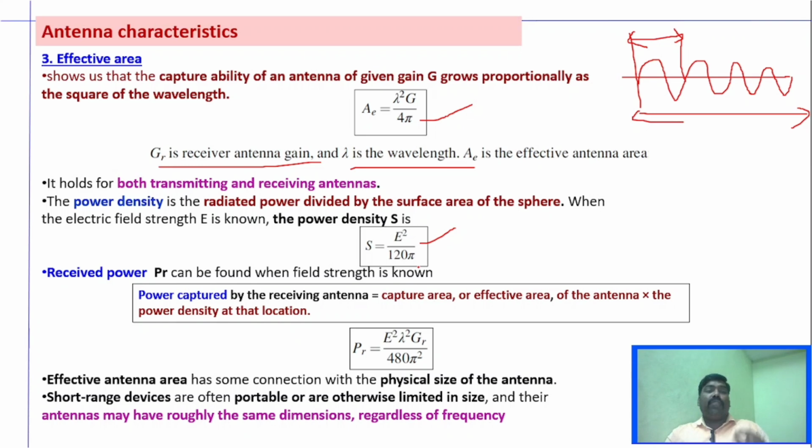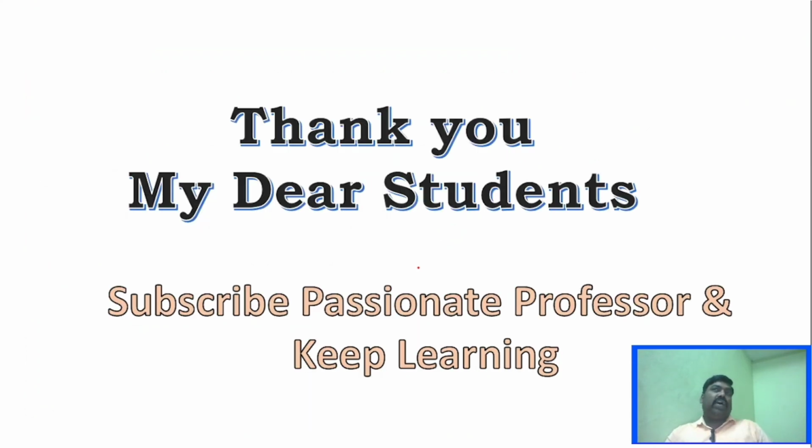And this is about the very important characteristics of antenna. Today we have seen the basic important characteristics of antenna. We have seen what antenna impedance is, what radiated power is, what received power is, what loss resistance is, what radiation resistance is, and what effective area, directivity and gain are. We still have more antenna characteristics.